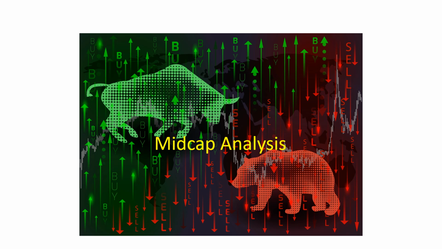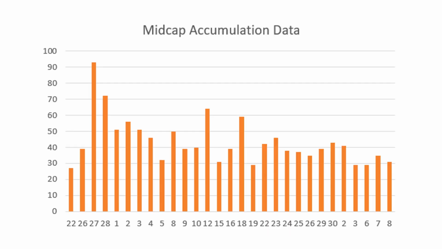So now coming to the mid cap analysis. The mid caps actually show a small downtick in the accumulation, that is the overall accumulation in the mid cap stocks. Nothing really alarming as such if you look at the data, although in the last 4 days, if you compare that data with what we were seeing in the previous week or even a week before that, it has come down, right?